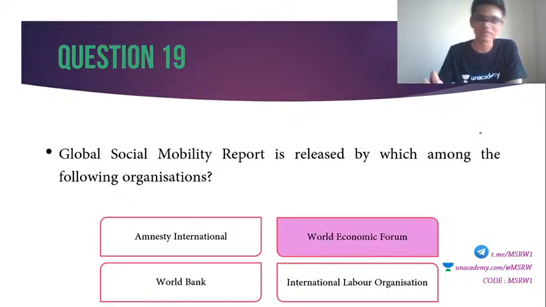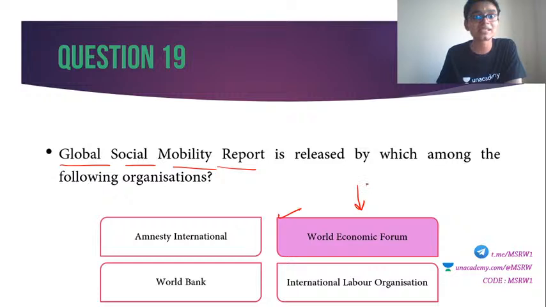So the answer is World Economic Forum, option B. Okay, Global Social Mobility Report has been released by World Economic Forum for the first time in the previous year. It is not a report that was there earlier itself. The first report came in the previous year. So no further explanation. Please do read about World Economic Forum. WEF has promulgated lots and lots of reports. I will ask at least one or two reports in every day's quiz, so that by the end of this you will have a proper understanding of it.